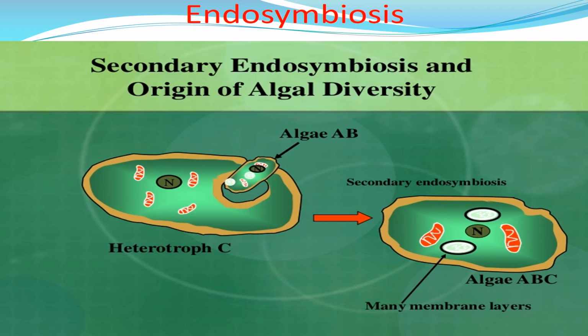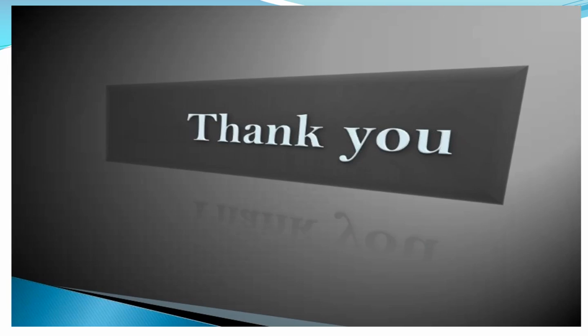So this is how the cyanobacteria had their difference from the typical eubacterial cell. Thank you. In the next video, we will learn about the structure and reproduction of Nostoc.